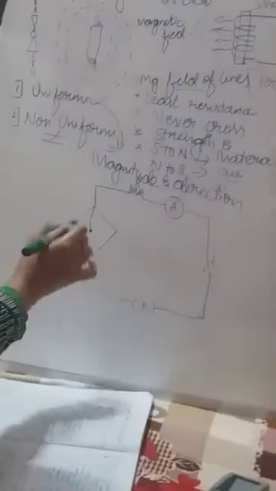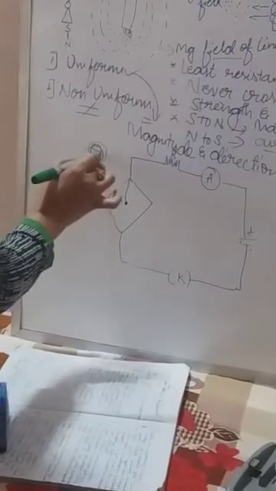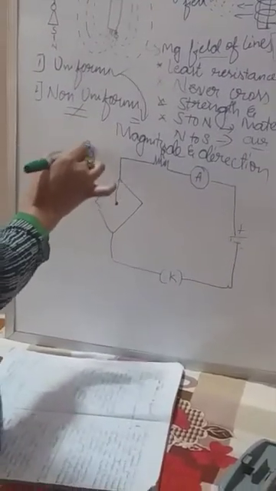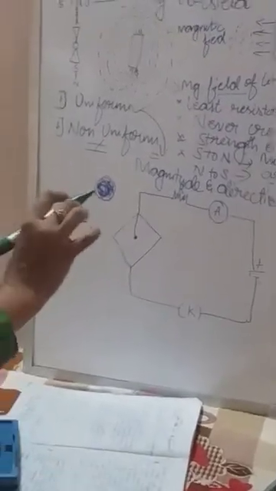So when he passes the electric current, he places the iron filings on the cardboard.